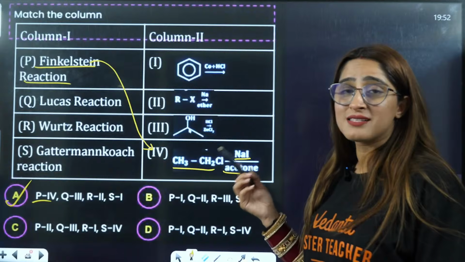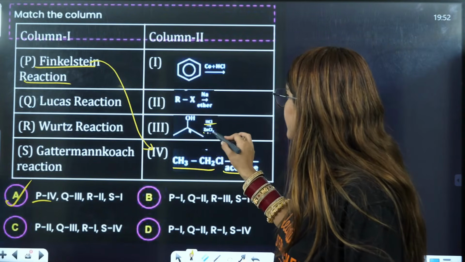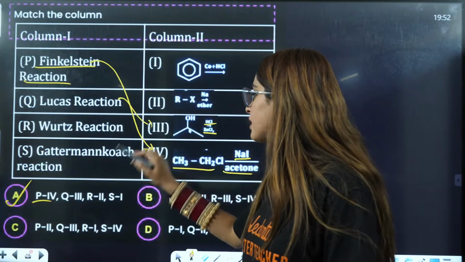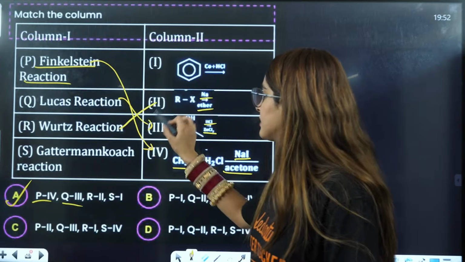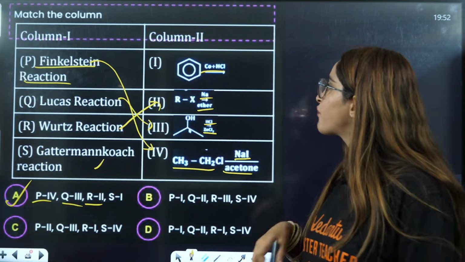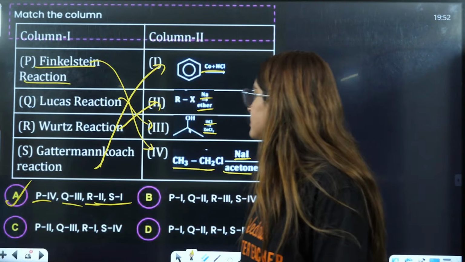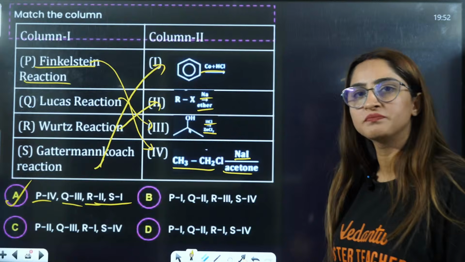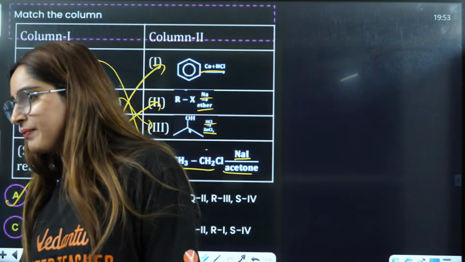Lucas means ZnCl2 with HCl. So here you have HCl and ZnCl2, so answer Q is third. Then Wood's reaction is where you have sodium and ether, that is 2. Gattermann-Koch, you have benzene, and benzaldehyde is formed here. So this is the first. This is the correct answer. Okay, understood? Simple, easy.